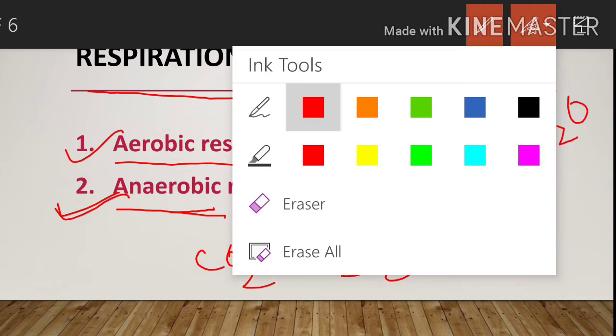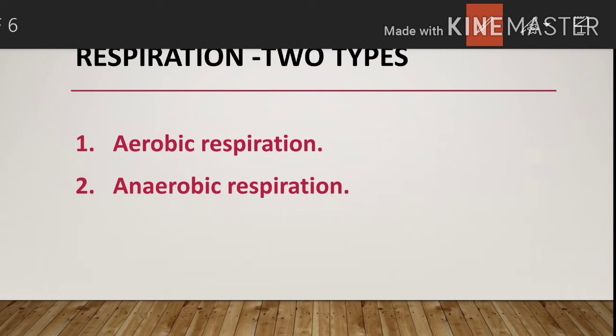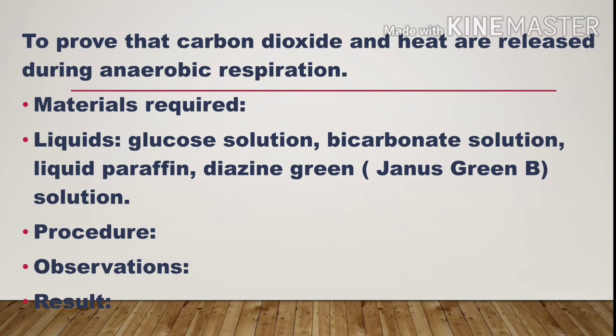Compared to aerobic respiration, in anaerobic respiration, less energy is produced. In this video, we can prove how carbon dioxide and heat are produced during anaerobic respiration.